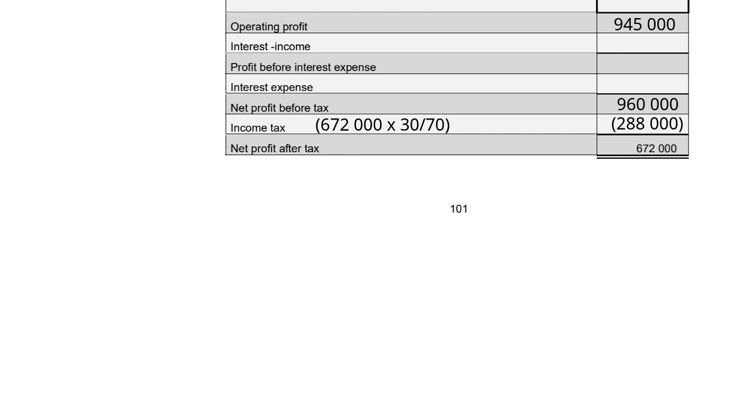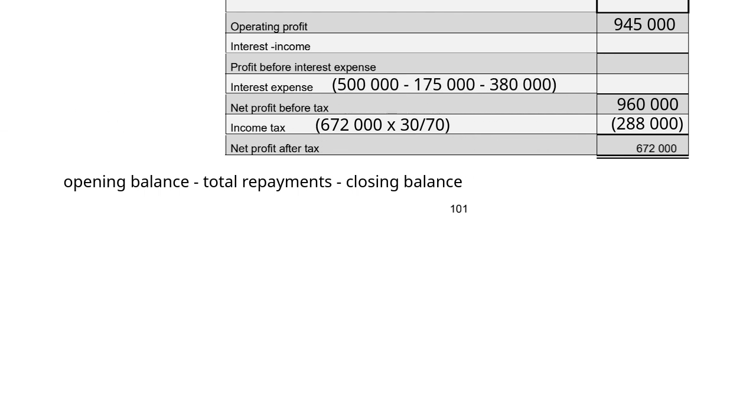For interest expense, we go back to adjustment 2.5. We are going to take the opening balance minus our total repayments minus our closing balance. So to do that, it's going to be 500,000 minus 175,000 minus 380,000, and then that's going to give you an answer of 55,000 as your interest expense in brackets.